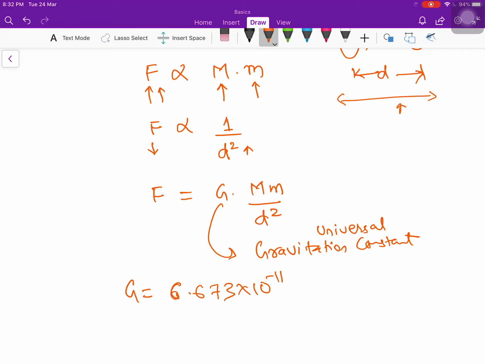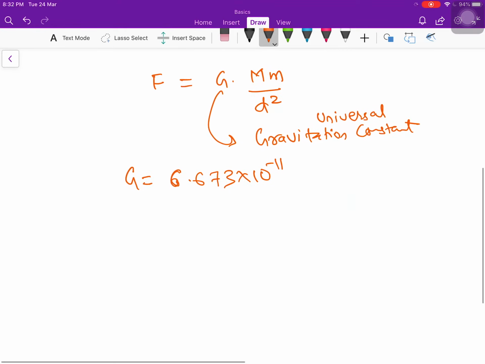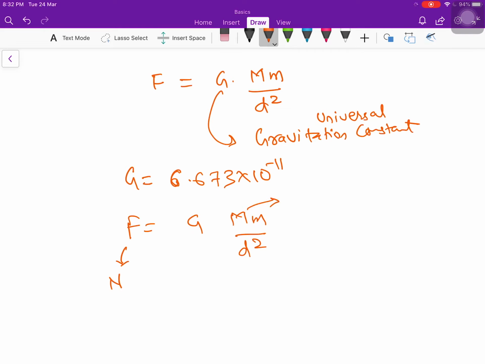Now everything has its SI unit, we know. So what we have is G m m by d square. What is the SI unit of force? We all know it is Newton, denoted by N. What is the unit of mass? It is kg. This is also mass, so it will be kg. And the SI unit of distance is meter, but we have a square here, so we will have meter square. So here we have kg square upon meter square.